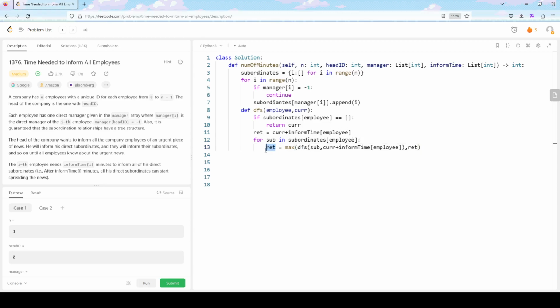And if we use current here twice, we will have a mistake where it will override this information, summing every time, because we have current here, so we cannot use the return value here.